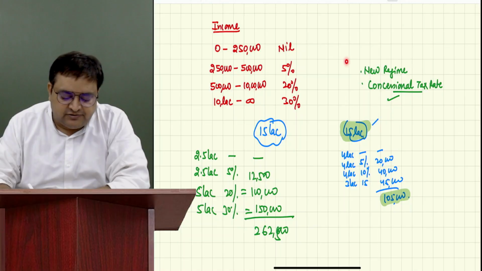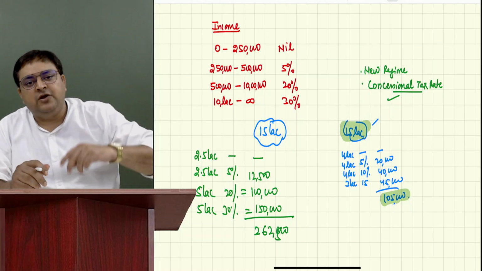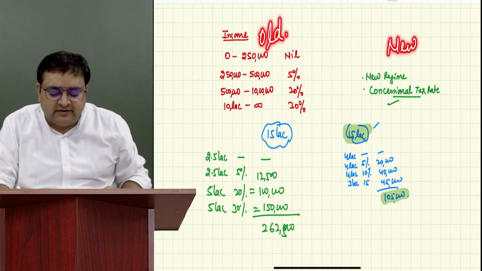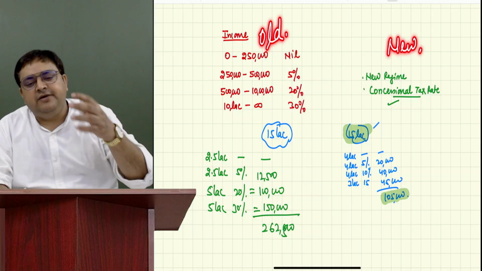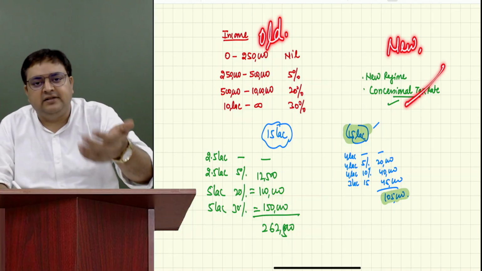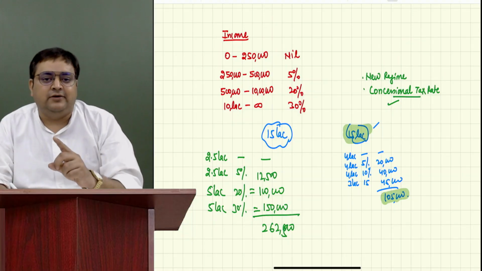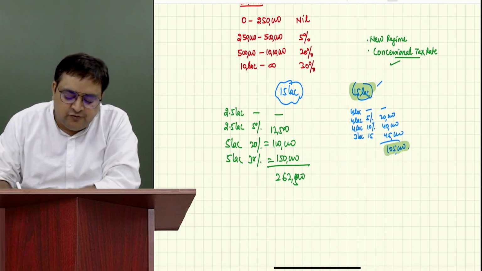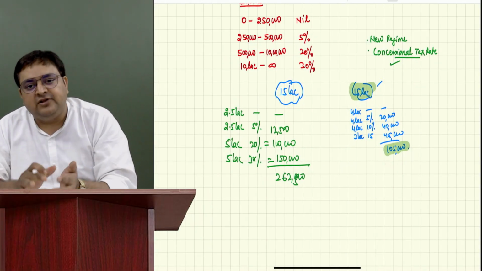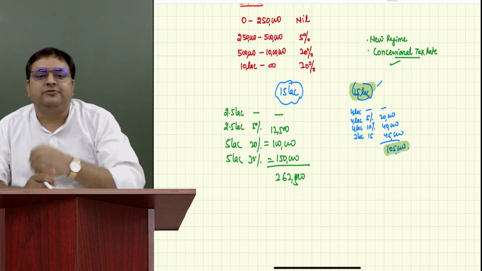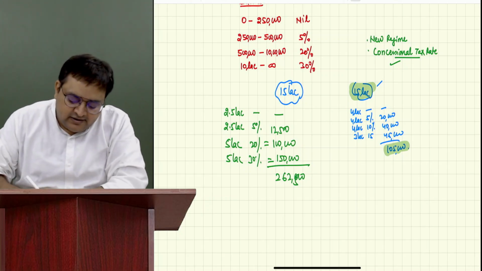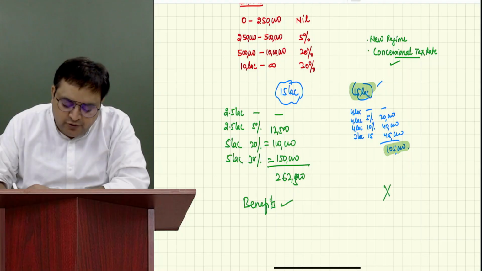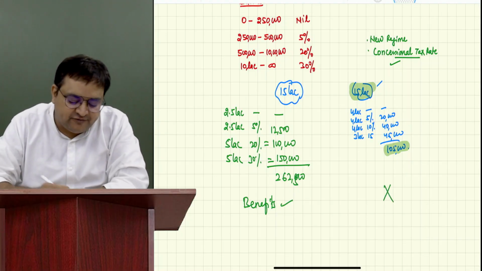So when this was introduced 3 years back, they were giving you an option: whether you can calculate tax as per the old regime or you can calculate the tax as per the new regime. Please tell me, everybody will select which regime? The new one, because here the taxes are lower. But they were saying, okay, if you want the concessional scheme, then there are other benefits you will not get over here. There are some other benefits in the income tax, which we will do in the subsequent lectures. So here, some benefits are also available. But here, there would be no benefits, or you have to sacrifice some of the benefits over here.